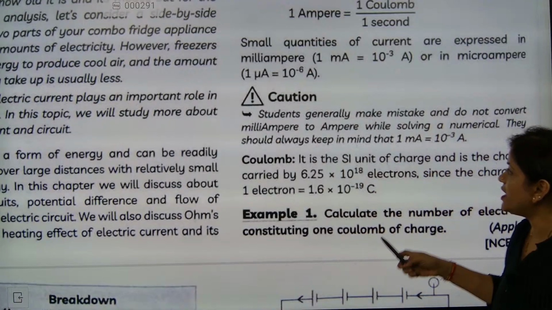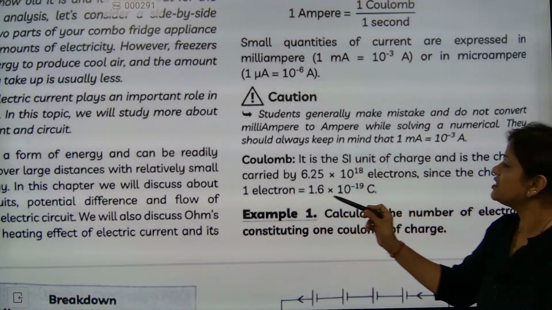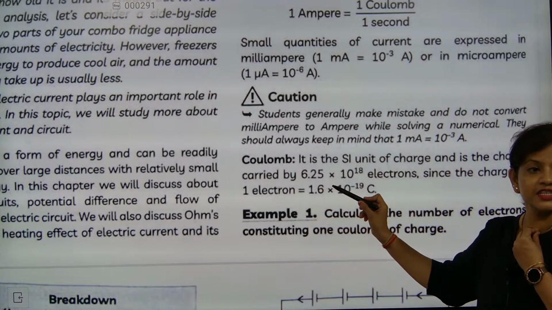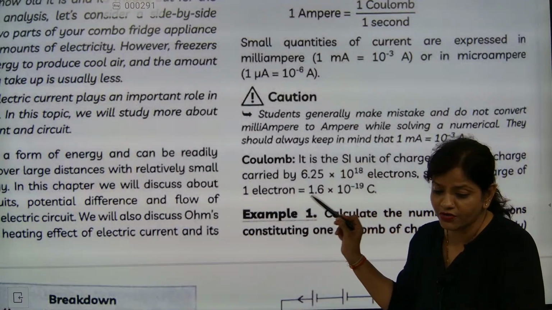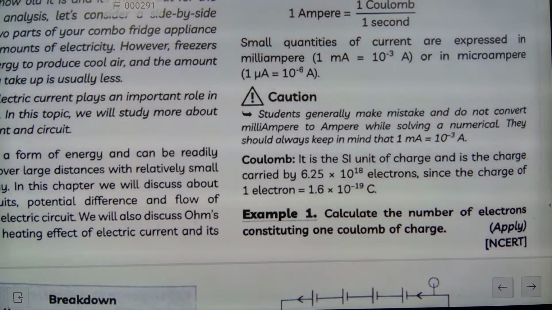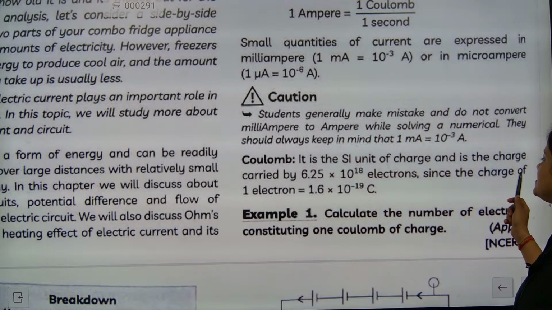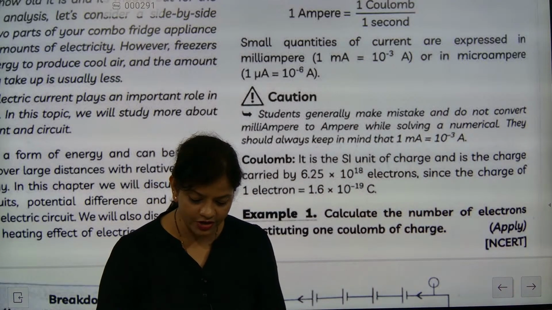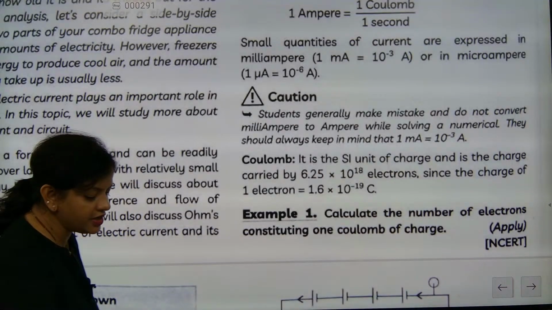Okay. So 1 ampere is equal to how much? And 1 electron is equal to this. Always remember that 1 coulomb charge contains 6.25 into 10 to the power 18 electrons. We will not forget this. 6.25 into 10 to the power how many electrons? 18 electrons. And the charge of an electron is 1.6 into 10 to the power minus 19 coulomb.